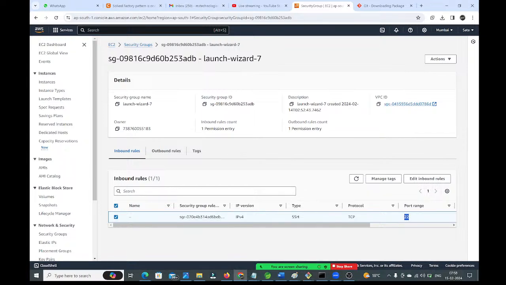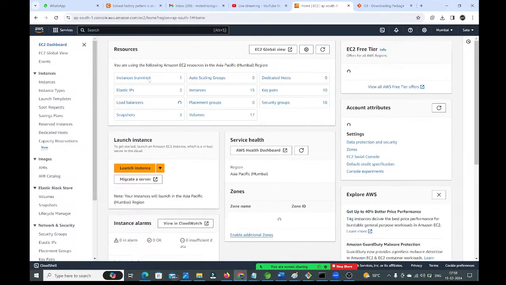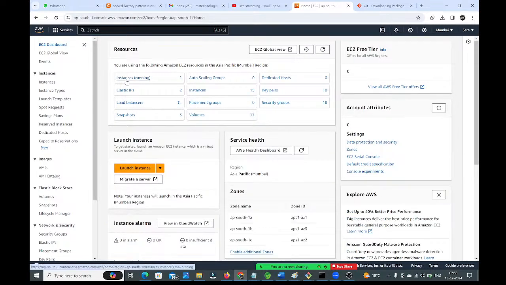What is the default port of SSH? 22. 22 is the default port of SSH. By default, it is enabled, guys. So I'm not going to change anything here. Again, I'm going back to my instances. Here one instance is running, guys. Go to this instance.